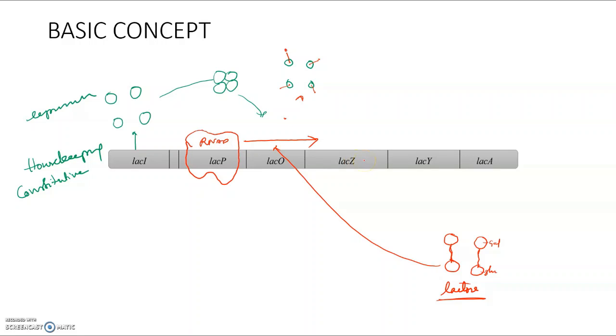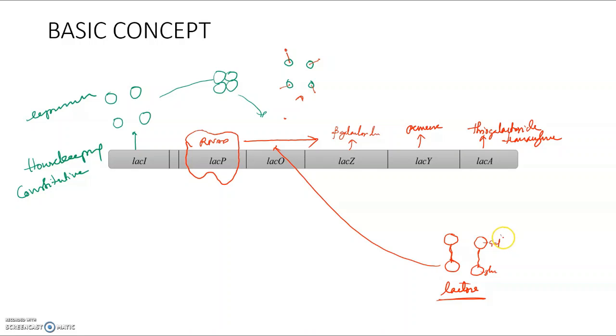Lac Z will form beta galactosidase, Lac Y will form permease, and Lac A will form thiogalactoside transacylase.